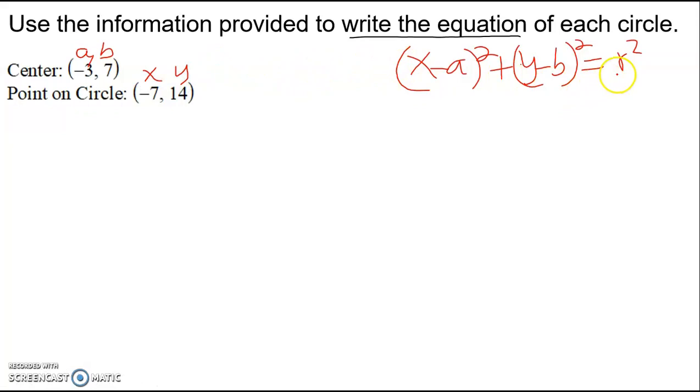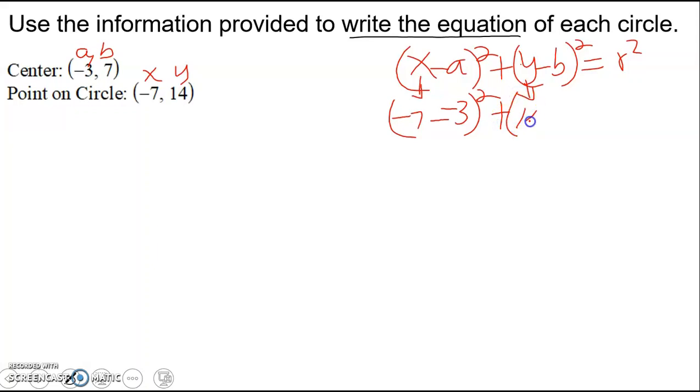We don't have the radius, so we're going to plug everything in to find the radius first. So that's our x, negative 7, minus our a, negative 3. Make sure you put the right number in the right spot. So be careful, it's helpful to label them.